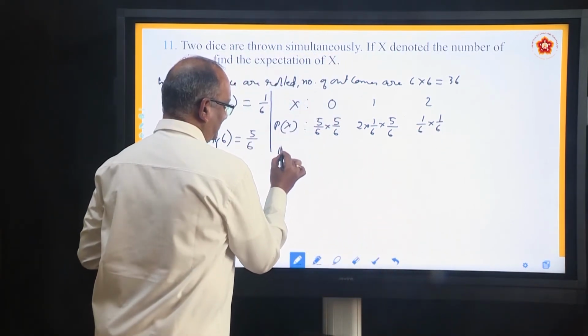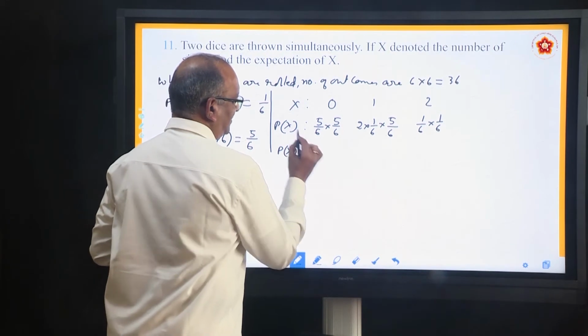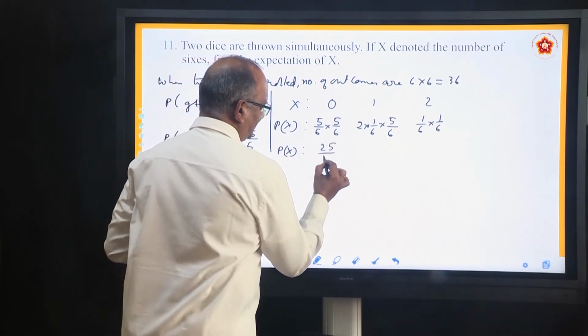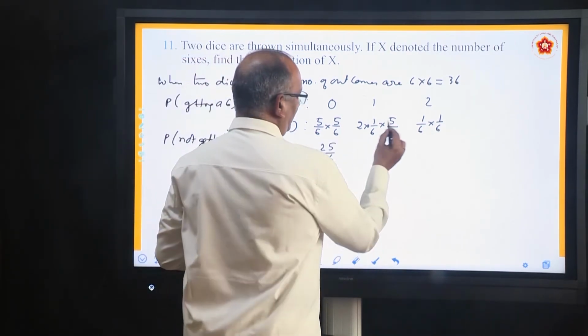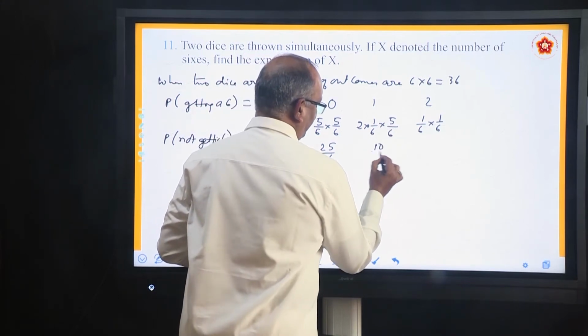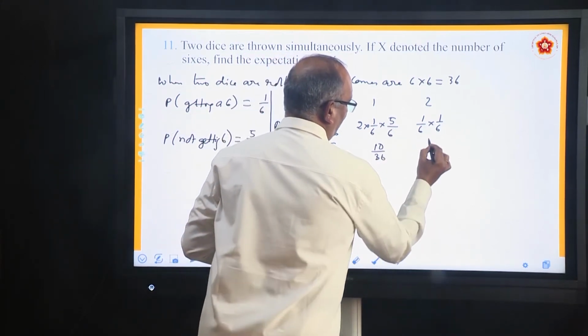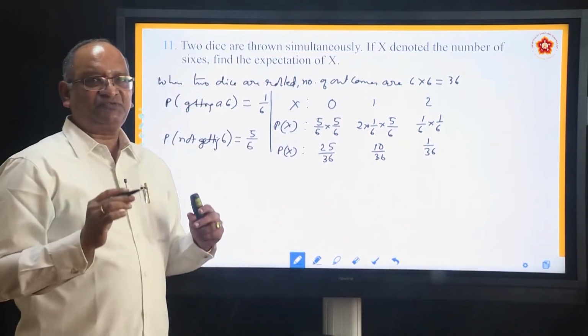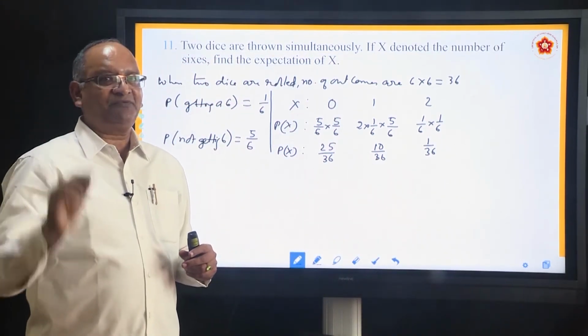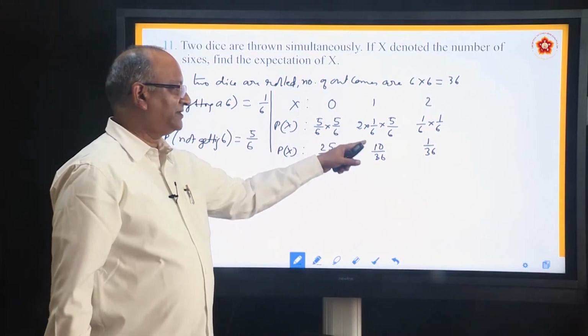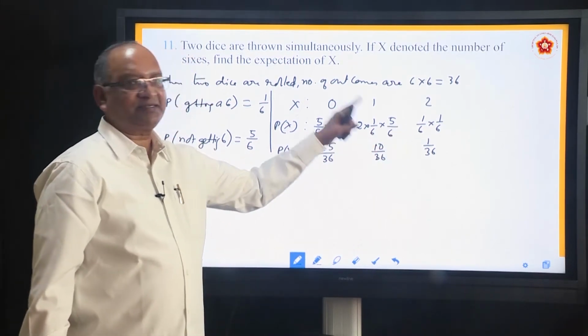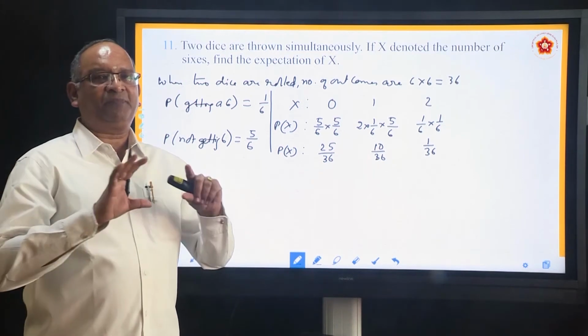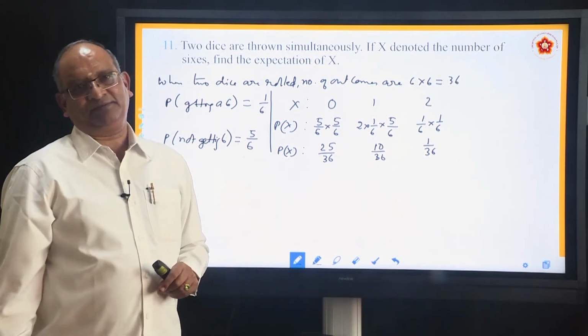So P of x is 25 by 36, 10 by 36 and then 1 by 36. Every time just add and see whether the values you got give you 1 or not. 25 plus 10 is 35, plus 1 is 36 by 36, answer is 1. So our probability distribution is correct.